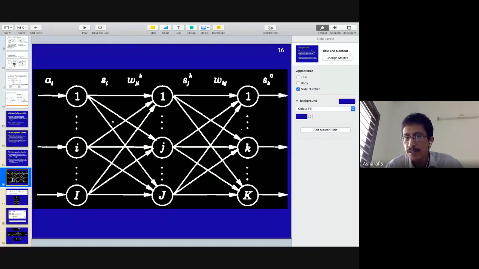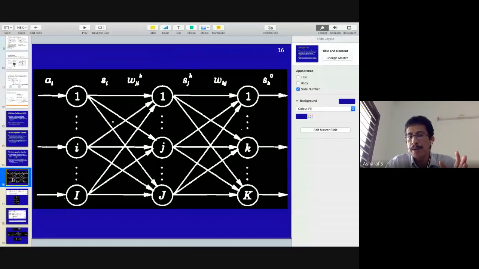And if you look at the hidden layer to the output layer, the weights are labeled as the kj weights, Wkj, because it's connecting k and j. All right. And since the Wji weights are called h weights, hidden layer weights, if you want to label it, you can label the Wkj weights as Wkj^o. So let me look carefully at this diagram. Let me explain this notation well.